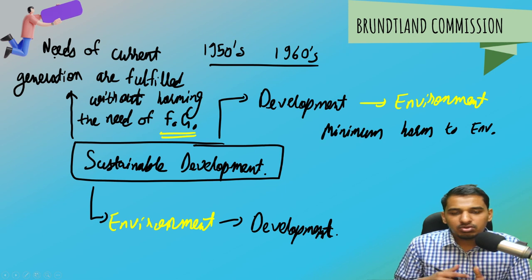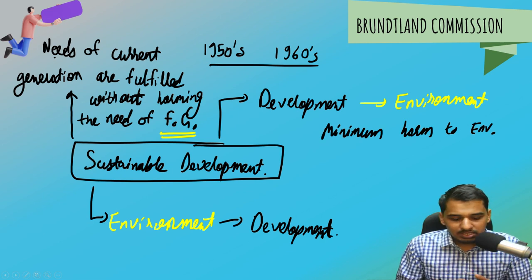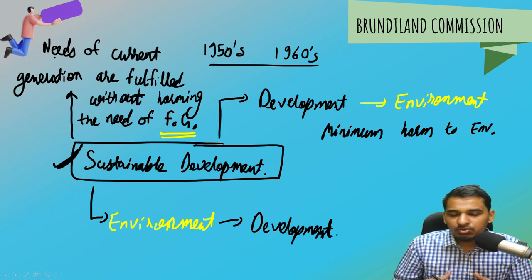One, that you do minimum harm to the environment. The development should be such that it does minimum harm to the environment and the needs of the current generation are fulfilled without harming the needs of future generations. Care must be taken that future generations also have the resources for their use. So this sustainable development concept did not put an end, but somehow it tried to provide a solution.